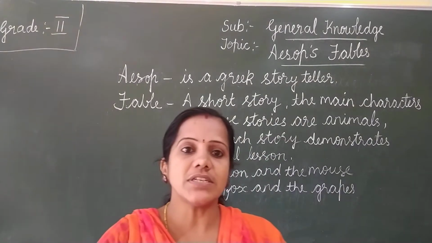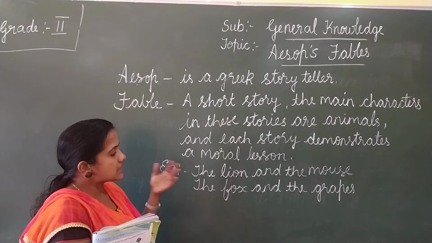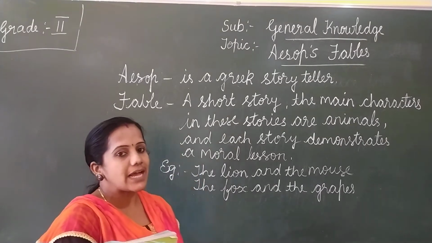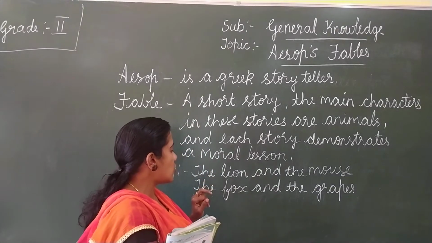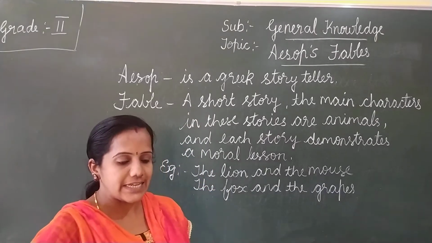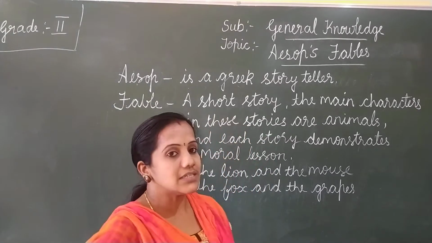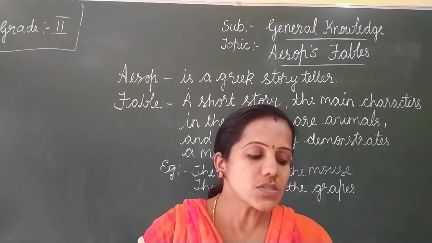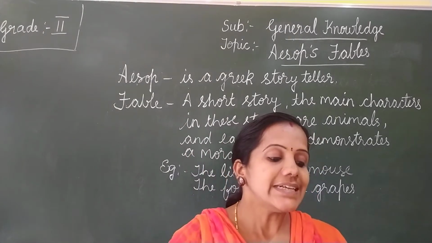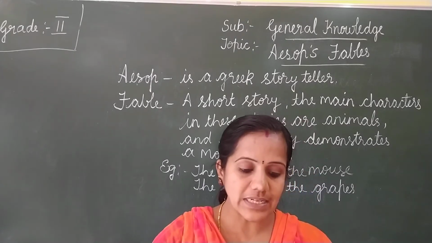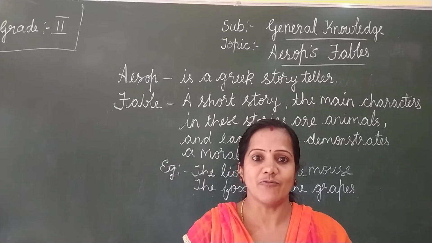So which are some of the stories of Aesop? Examples are the lion and the mouse. You might all have heard about this story. The lion and the mouse, the fox and the grapes. Each story has a moral also. What is the moral of the story, the lion and the mouse? The moral is even the smallest creature can be helpful.